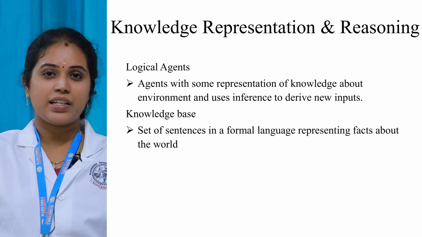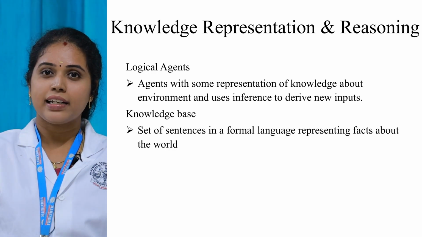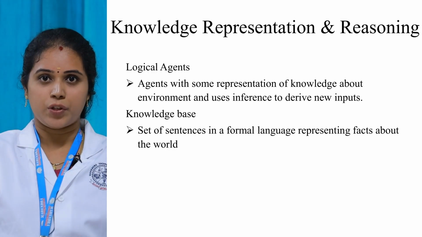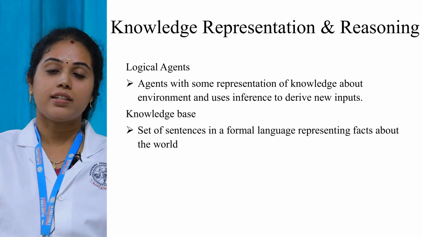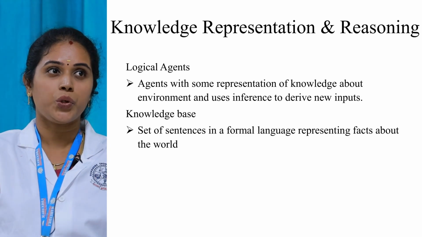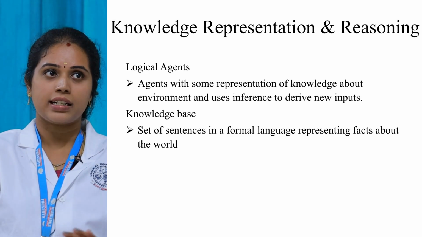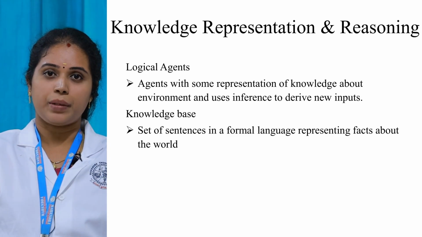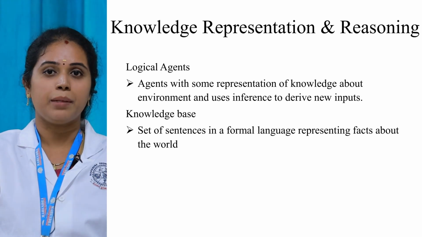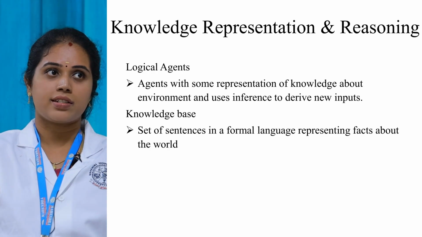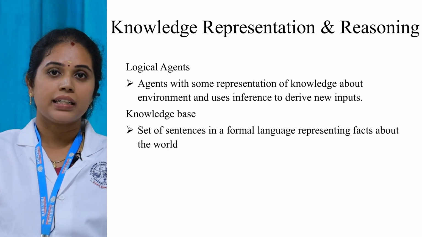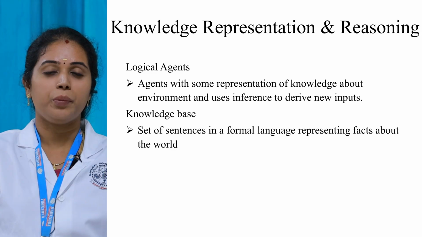So the logical agent in the sense, it already knows some information about the environment. The information present in the environment is already known to the agent, that is said to be a logical agent. From that information, it is going to derive new inputs with inference. This is the major thing in logical agents. What is knowledge base? It is the set of sentences in a formal language.